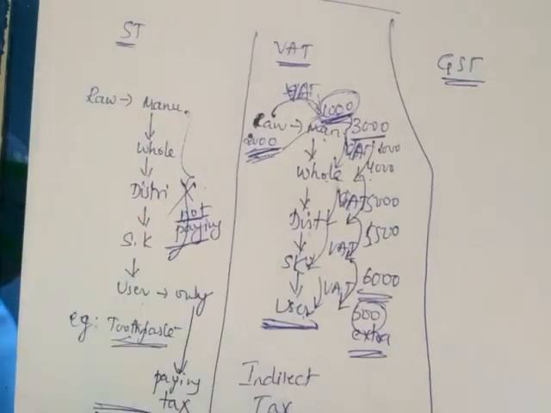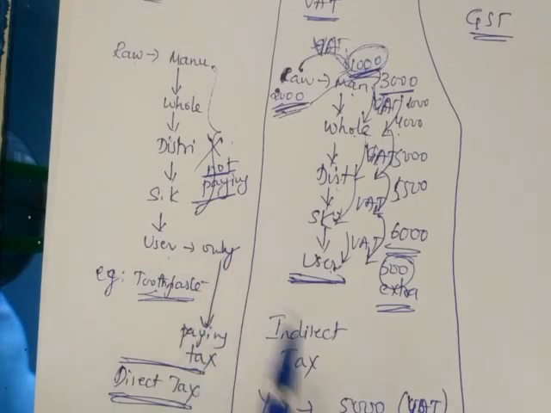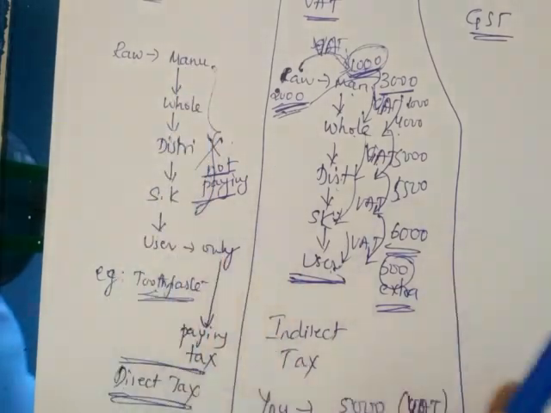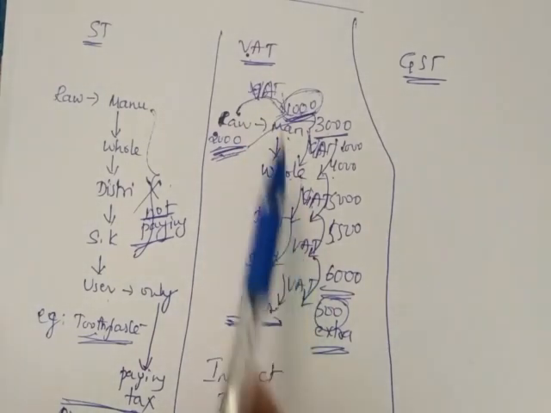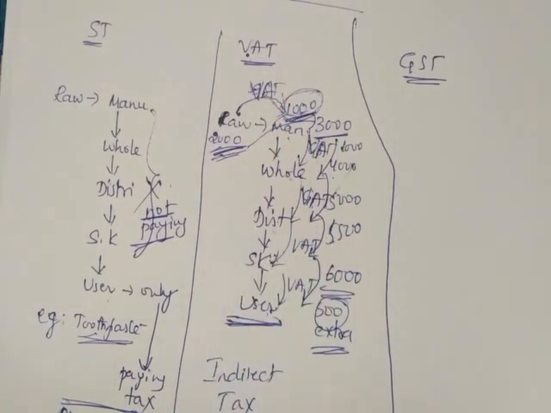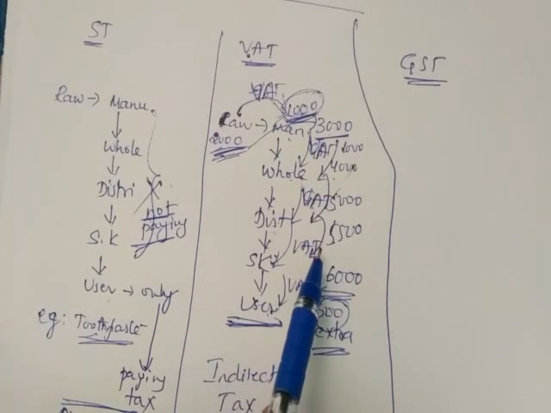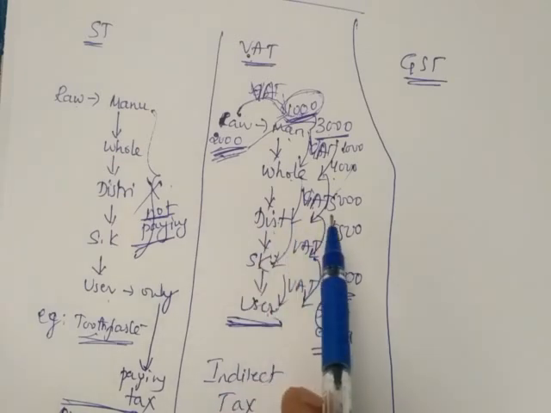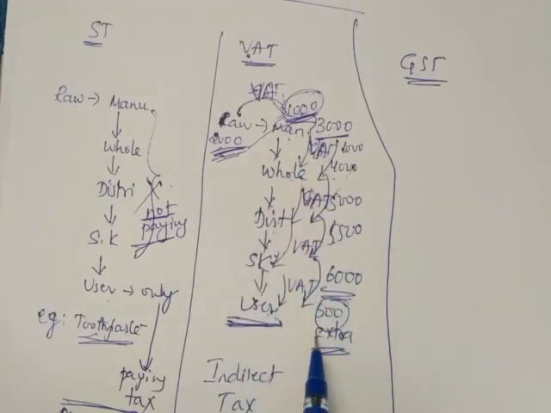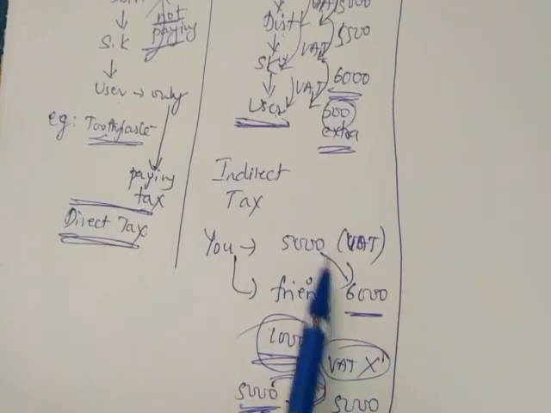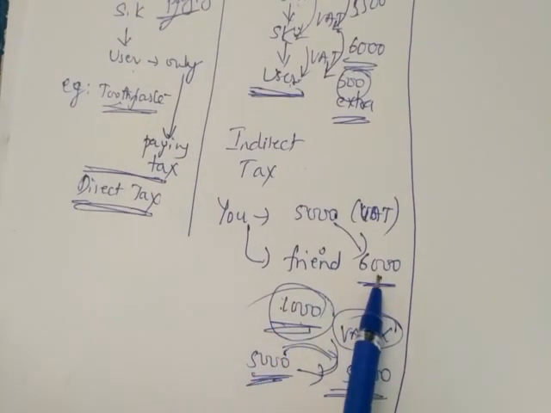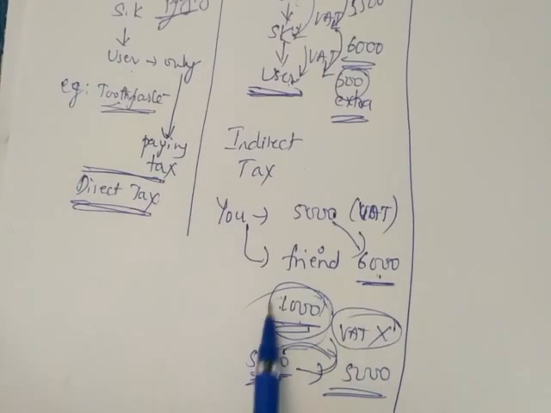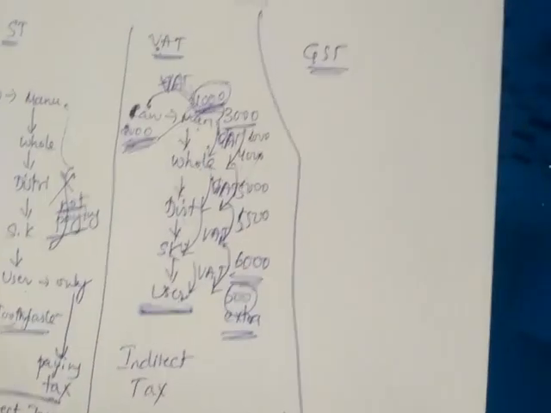So in sales tax, only the user was paying tax, others were not paying. In VAT, all are paying. In what form are all paying? How much they increase, for that they are paying. If they are not increasing the previous price, no need to pay tax. If you are increasing the previous price, like 5000 to 6000, you are increasing 1000, pay tax on 1000, not for 6000. You pay only for how much value you are increasing.